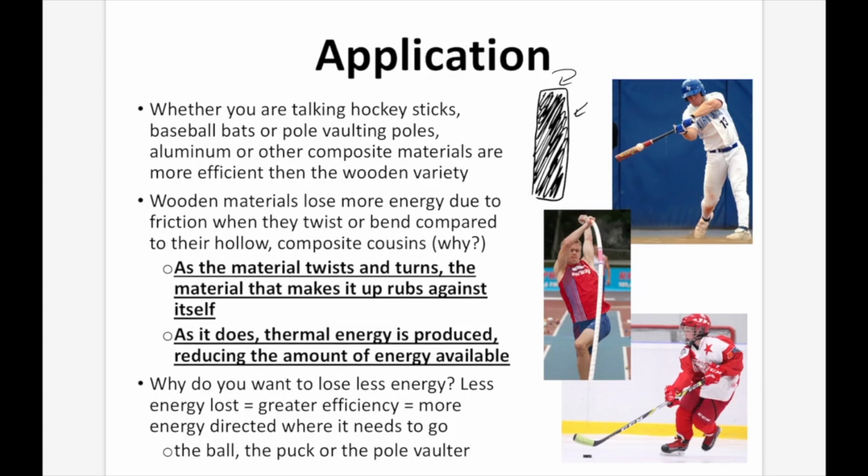But if you have a hollow or composite material and you twist it and turn it and push it in when you hit a ball or make contact with an object, there's nothing for the outside atoms to push against. So they're just going to bend in, they're going to distort a little bit, but they're not going to be rubbing against all the atoms inside. So you're going to get a lot less friction, a lot less energy lost as thermal energy. As these atoms rub against each other, thermal energy is produced, reducing the amount of energy